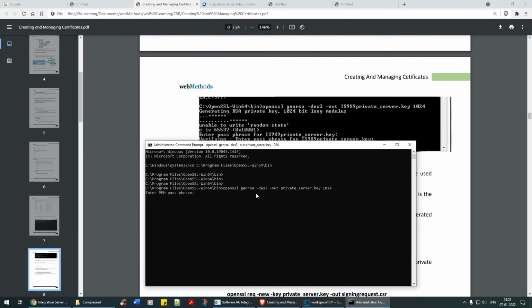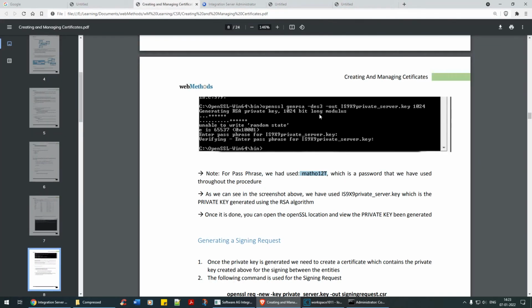Let me do a Control C. Okay, I'll run it again. I'll say mathomatics is mathematics. That's my passphrase. So my passphrase would be my website name, that is mathomatics. Okay, so next, here if you can see what has happened.